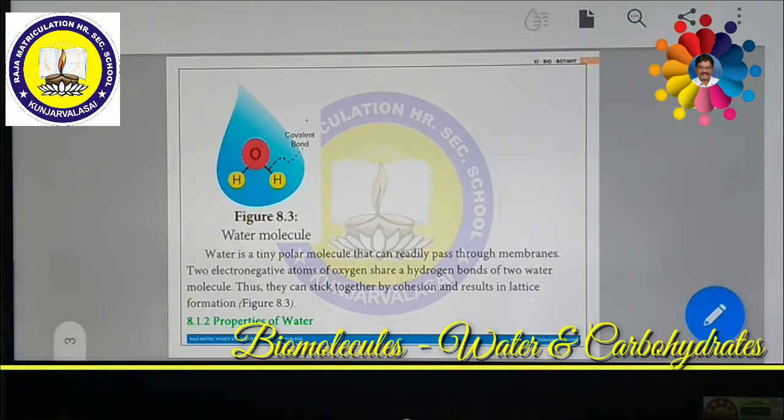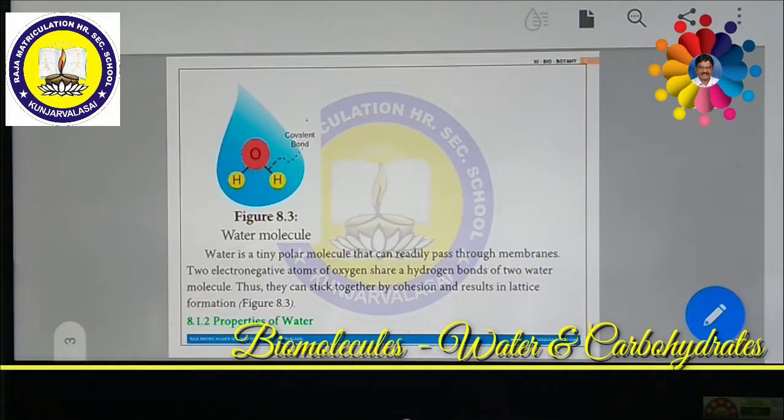Almost all the materials, all the chemicals present all over the world, can be dissolved, except some non-polar substances. Almost everything in the entire world consists of polar molecules or polar substances. All the polar substances can be dissolved in water. That's why water is considered a universal solvent. And water also has a high specific heat capacity. These are all the main important things about water.